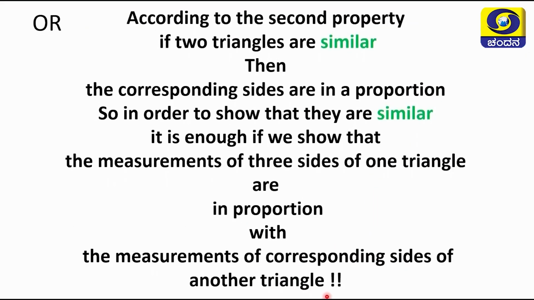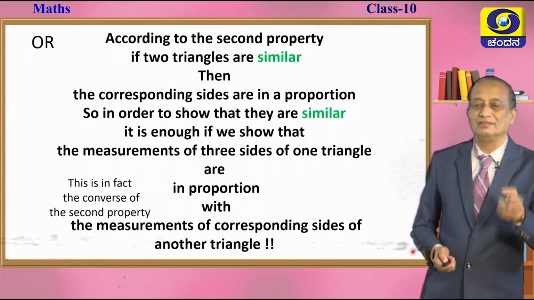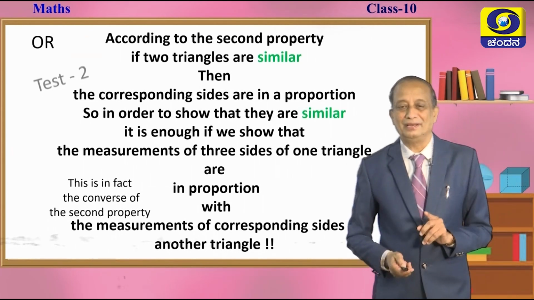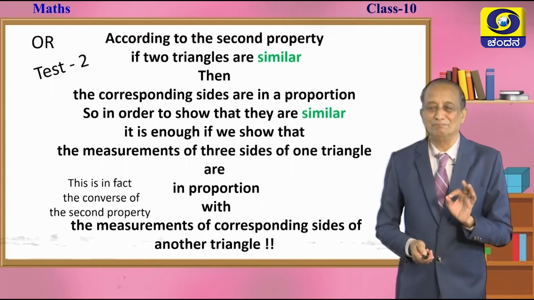Take scale, measure the sides, see whether all the three sides are in a proportion. If all the three sides are in a proportion, then immediately with all confidence you can conclude that they are similar triangles. Again, here we are making use of the converse of property number 2. We will call in future this as test number 2.